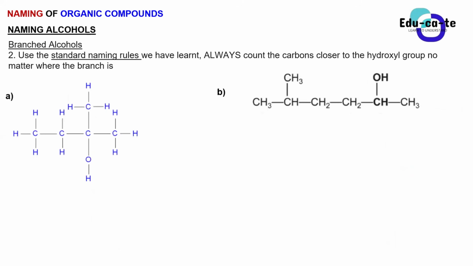Okay, those were simple unbranched alcohols. Let's look at the branched ones. When we now have a branch, remember guys, it is a side chain. A branch can be a side chain or a halogen substituent, but you are not going to do alcohols having halogen substituents because you are still young and still getting used to this. So whatever branch you have here is going to be either a methyl group, an ethyl group, a propyl and whatnot.